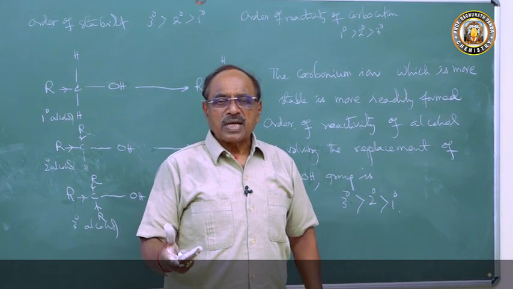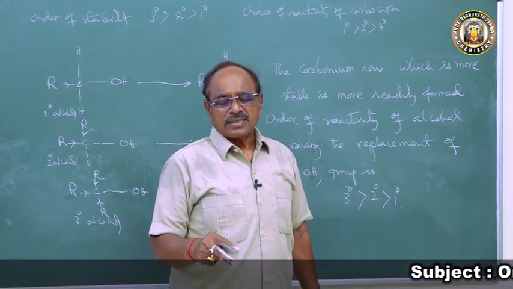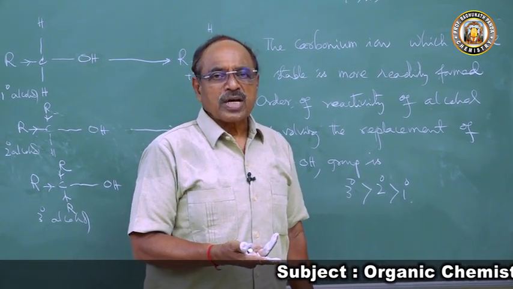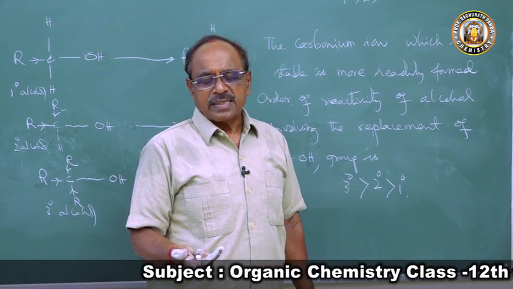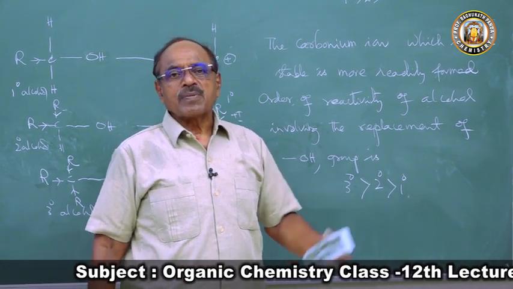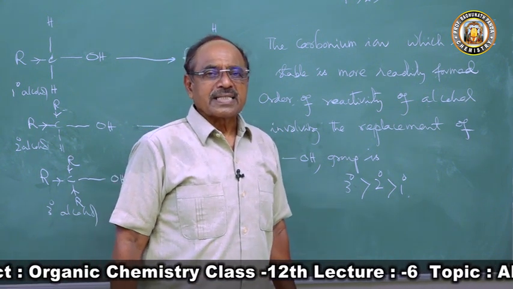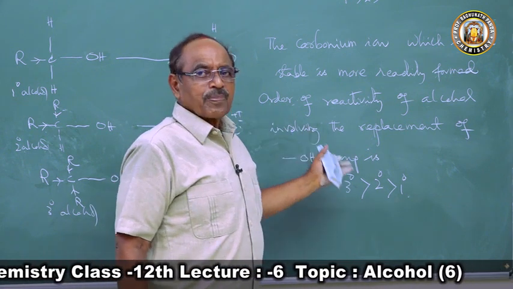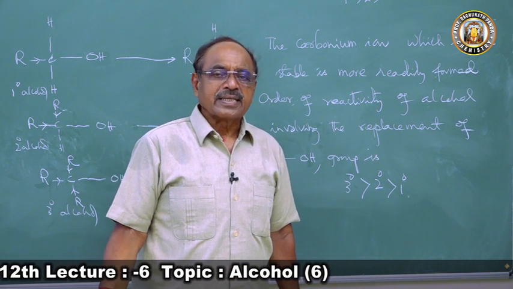So the positive charge density at acetone is less than that of acetaldehyde, less than that of formaldehyde. In formaldehyde, positive charge on carbon atom is more than acetaldehyde, than acetone. Hence formaldehyde is more reactive in nucleophilic addition reaction than acetaldehyde than acetone. Once you understand here, the same knowledge you will be applying everywhere where there is a carbocation.